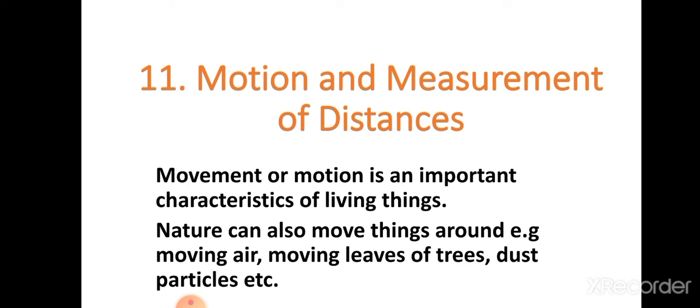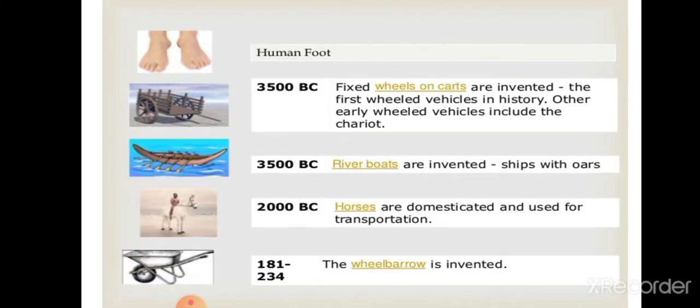Nature can also move things around. For example, moving air, moving leaves of the trees, dust particles and different things all do movement. Next is the history. If we see the history of transport, in ancient times, when there was no kind of transport available, all human beings used to walk by foot. Nobody was using any kind of transport system.